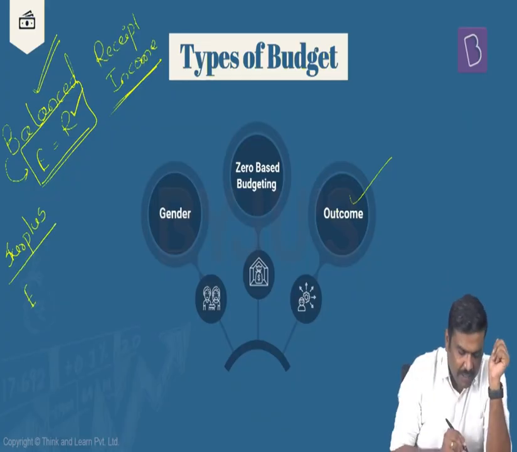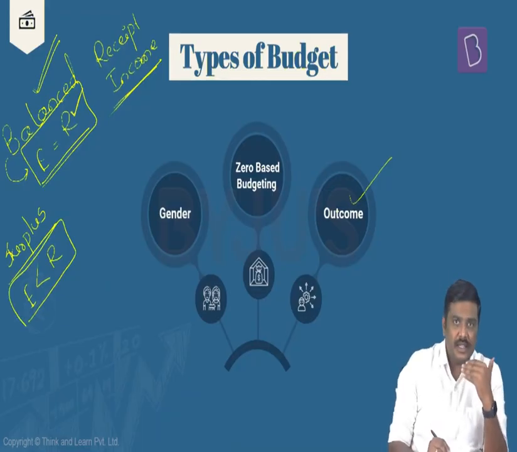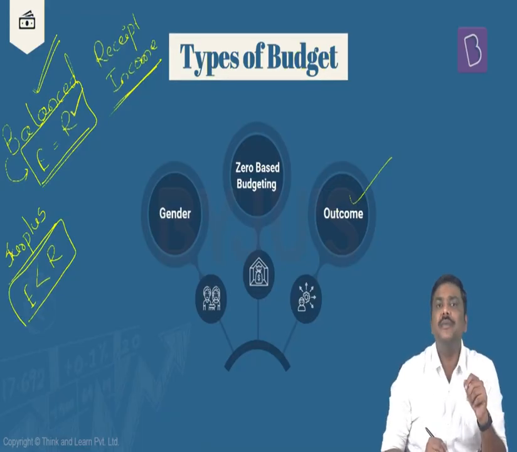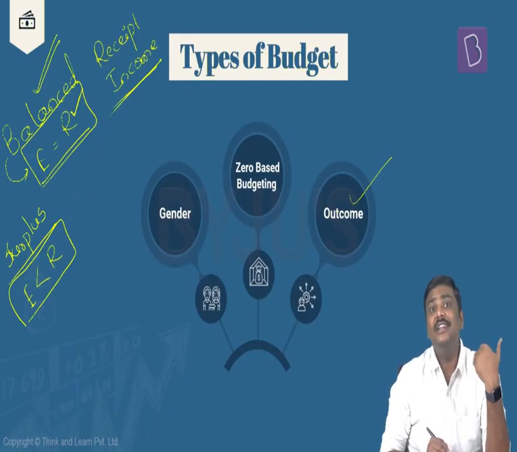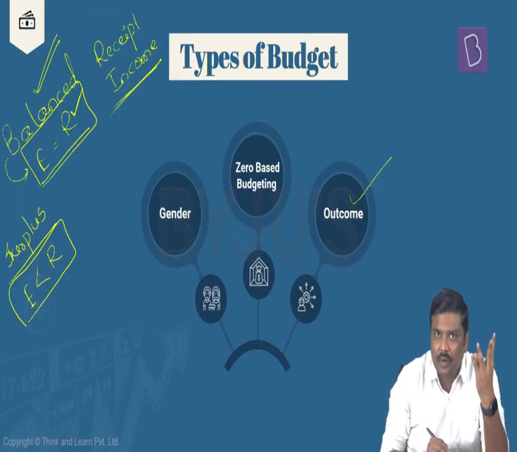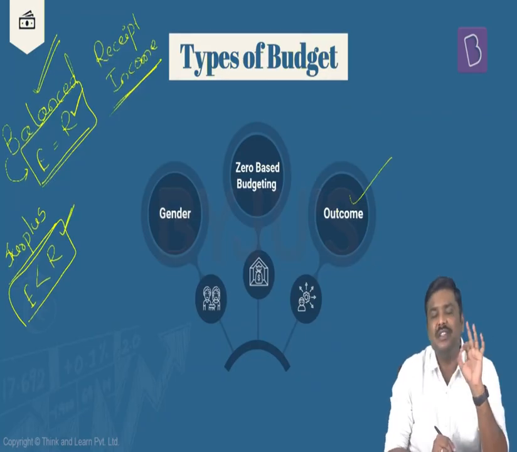The amount of expenditure will be lower than the amount of receipts that the government will collect. That is, if the government of India spends, let's say, 30 lakh crore rupees, and on the other hand, will collect a total amount of, let's say, 33 lakh crore rupees. So expenditure is 30 and the amount collected is 33 lakh crore. There is an excess of 3 lakh crore rupees. Such a type of budget is called a surplus budget.